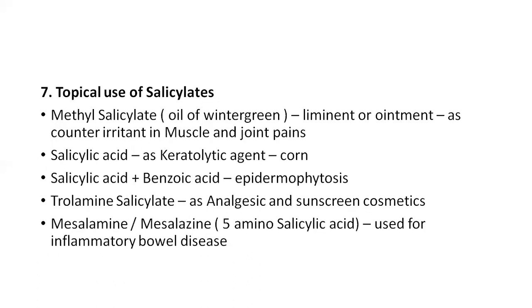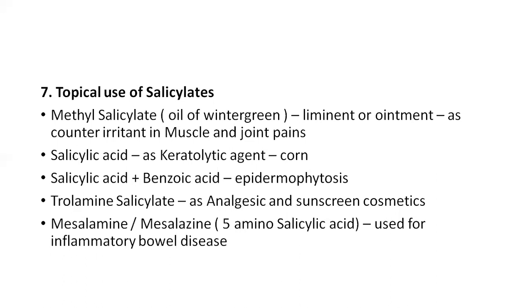And what are the topical uses of the salicylates? Methyl salicylate or oil of wintergreen is used in muscle and joint pains. It acts as a counter irritant. And acetyl salicylic acid, because of its keratolytic activity, is used to treat corns. And a salicylic acid and benzoic acid combination is used for the treatment of epidermophytosis.